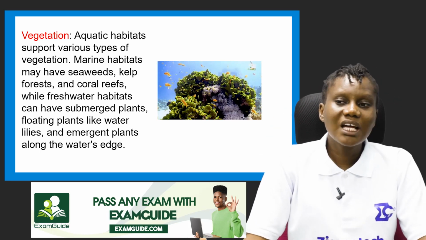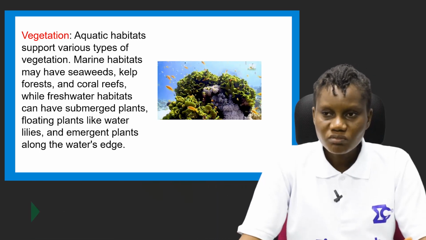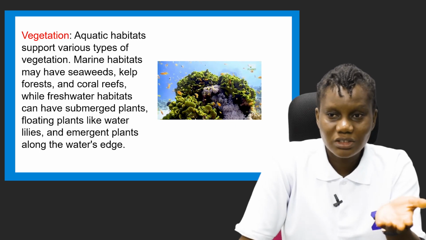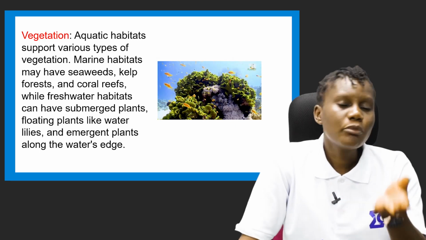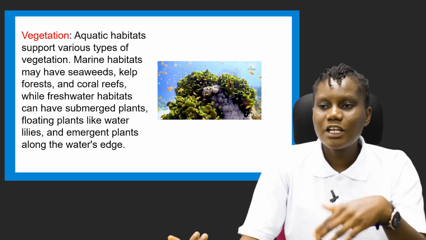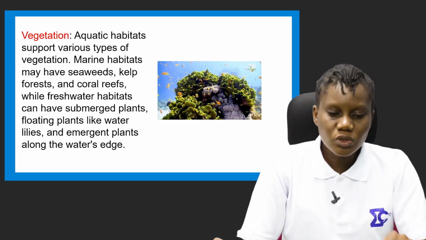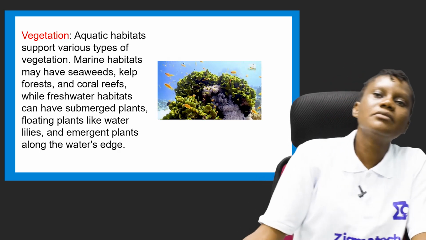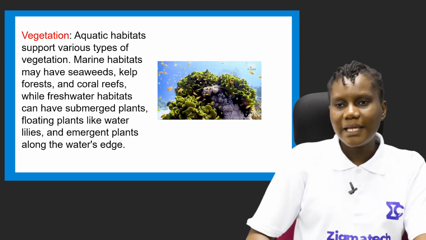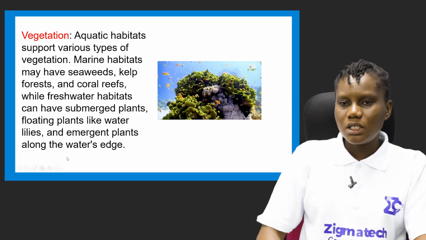There are also floating plants like water lilies. When you get to some water bodies like some rivers, you see some plants growing on the water. Those are called floating plants. An example of this is water lilies, and emergent plants along the water edges. There are also plants whose roots are inside the water while their leaves are outside. These are also kinds of vegetation you can find in aquatic habitats.